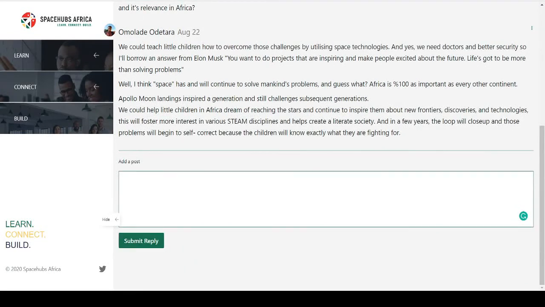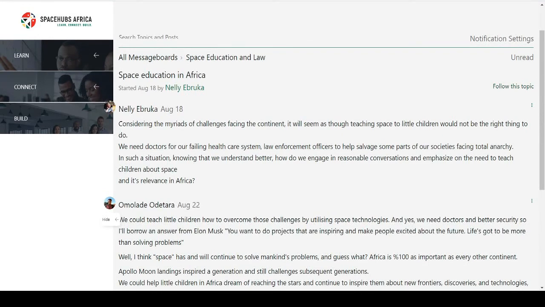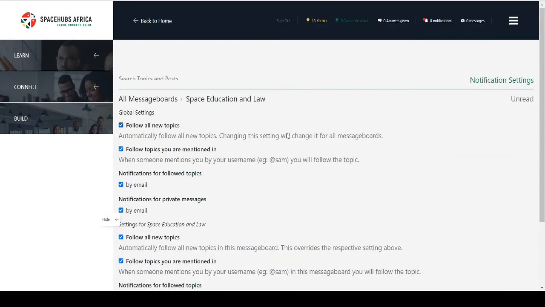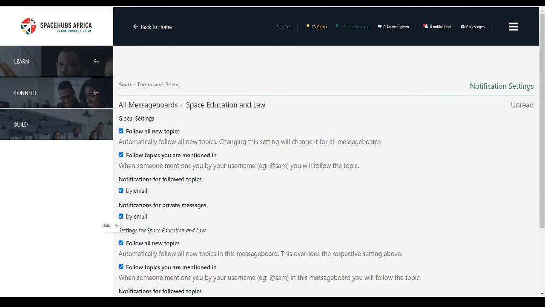When someone posts a new content, you'll receive an email if you subscribe to that category or forum post. You can customize your notification settings here by clicking Notification Settings. Here you have the global settings, where you can customize your notification settings to all message boards. You can subscribe to all categories to receive an email notification when a new content is posted, or you can subscribe to a specific category, for this instance, Space Education and Law, to receive an email notification.